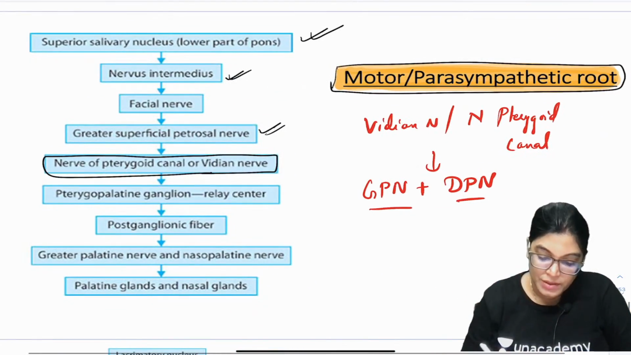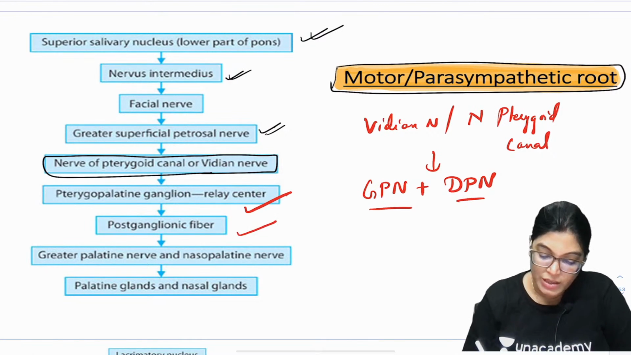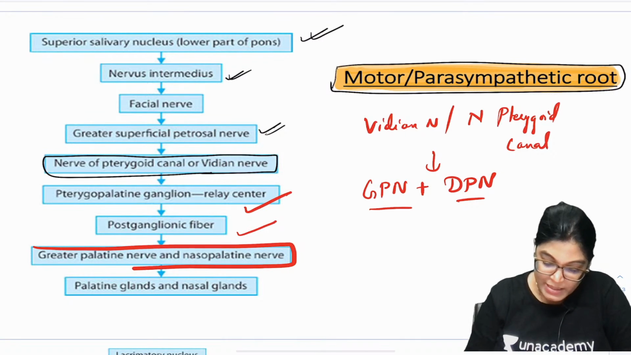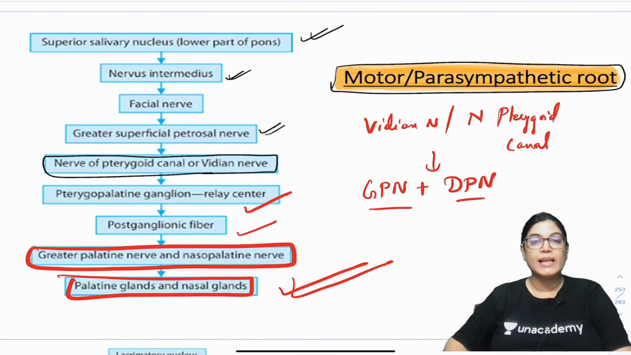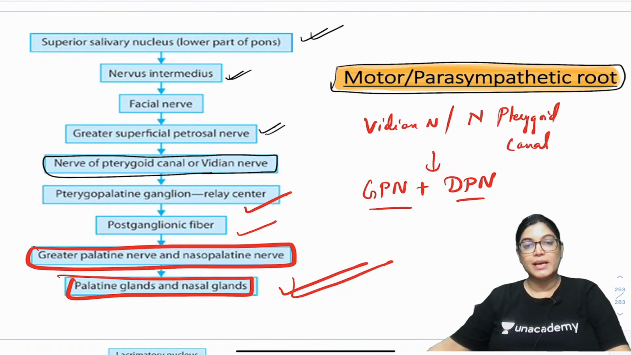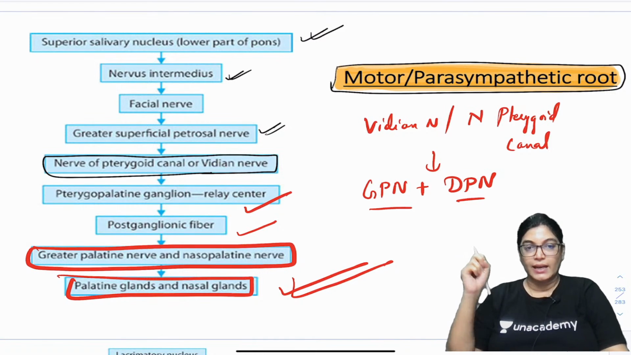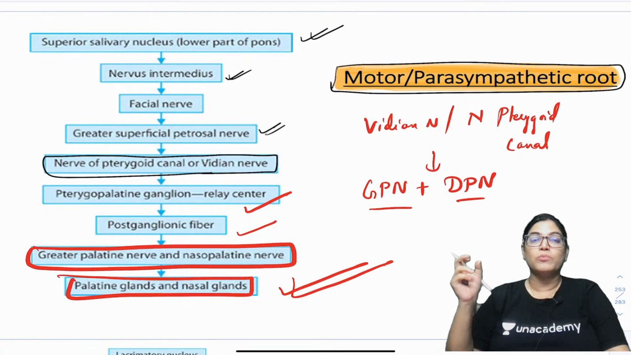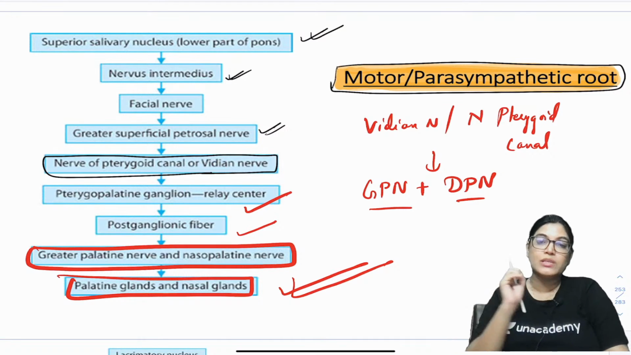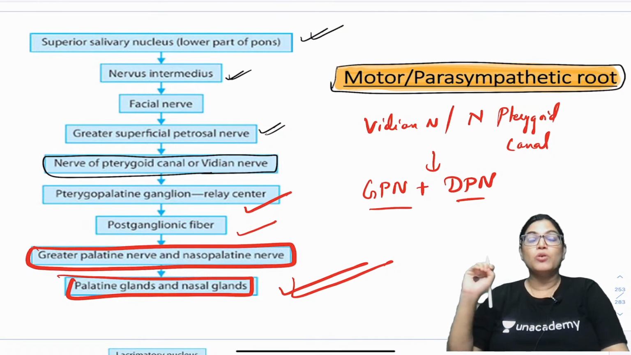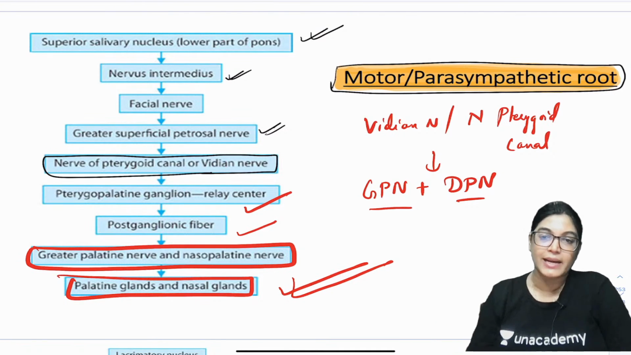Thereafter the fibers will relay in the pterygopalatine ganglion. Postganglionic fibers arise and via the nasopalatine nerve and greater palatine nerve will innervate the nasal glands and palatal glands. So, this is the flow chart. All of you students, you can either click a snap or quickly write the flow chart in your notebook. If it comes for exam or for your quick revision, the flow chart is enough. So, this was the flow chart showing the parasympathetic fibers innervating the palatine gland and the nasal gland.